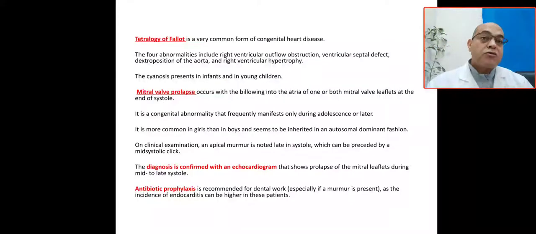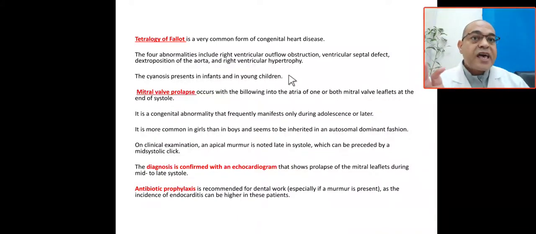But what about tetralogy of Fallot? This is a very common form of congenital heart disease, called tetralogy, which means four abnormalities: right ventricular outflow obstruction, VSD, dextroposition of the aorta, and right ventricular hypertrophy. Cyanosis is present in infancy, you call it a cyanotic spell. This is tetralogy of Fallot.